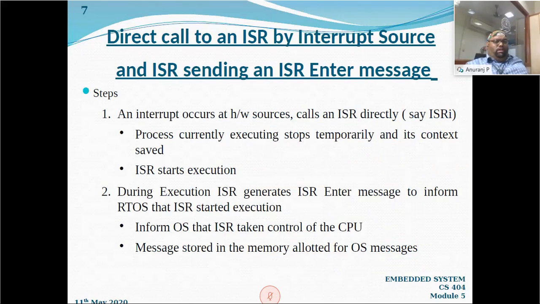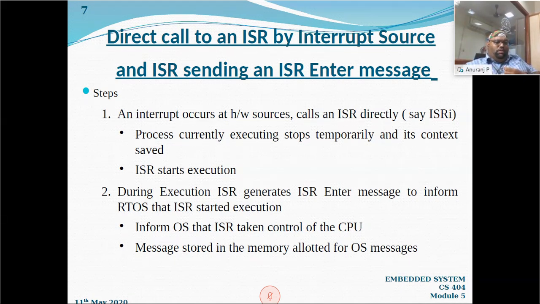An interrupt occurs at a hardware source and calls an interrupt service routine directly, say interrupt service routine ISR i. At that time the operating system will be executing with some of its own tasks ready, and the ISR will be waiting for some interrupt.